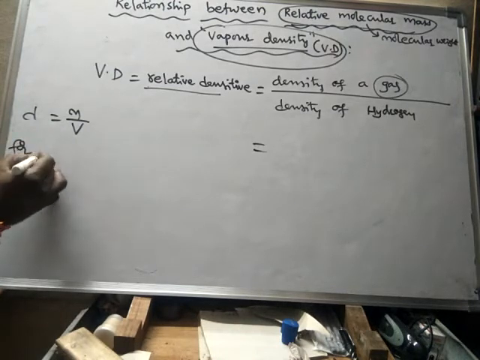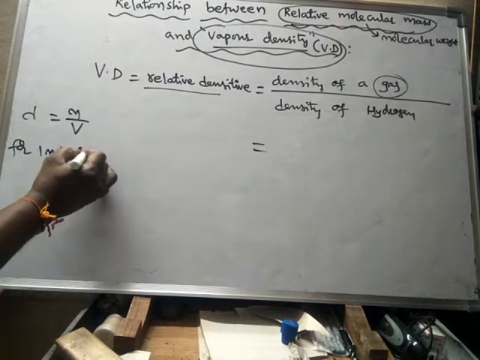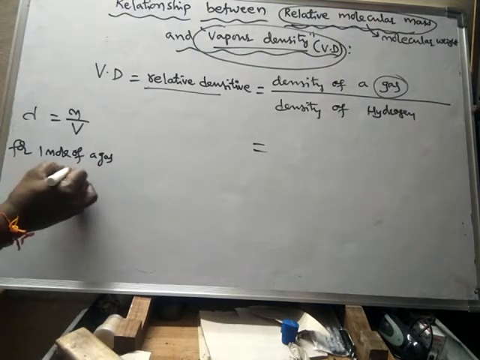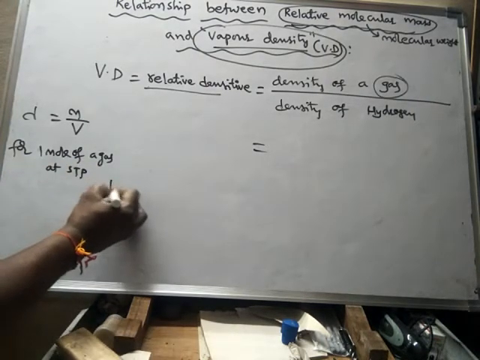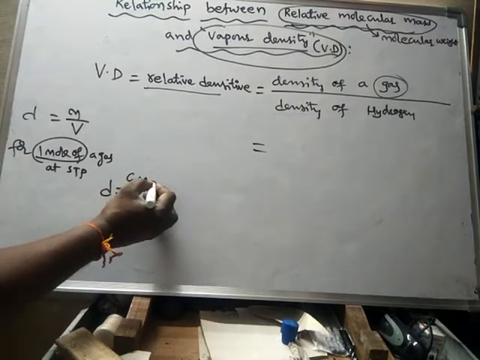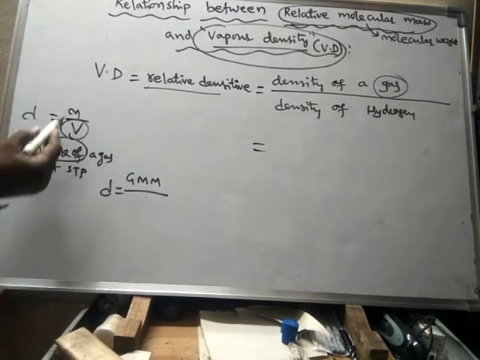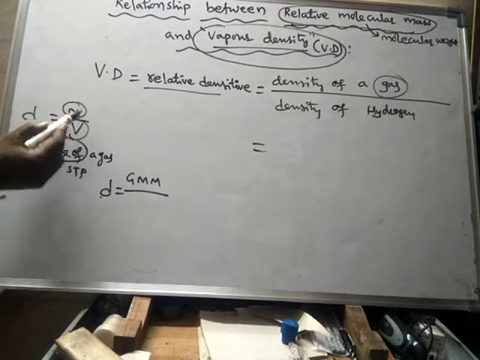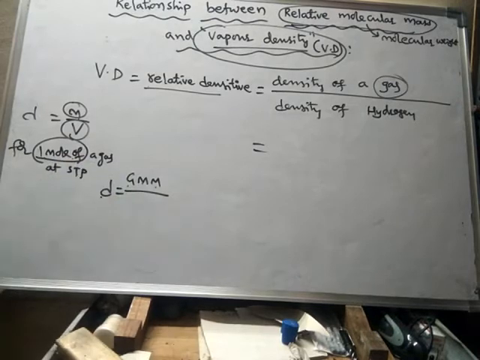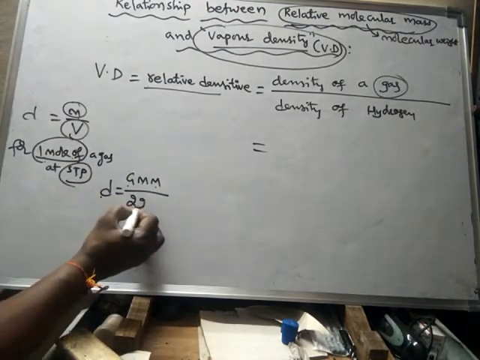For 1 mole of a gas at STP, density will be equal to gram molecular mass by volume. So here density is equal to the mass of 1 mole, which is the gram molecular mass, and the volume of 1 mole at STP is equal to 22.4 liters. Remember.